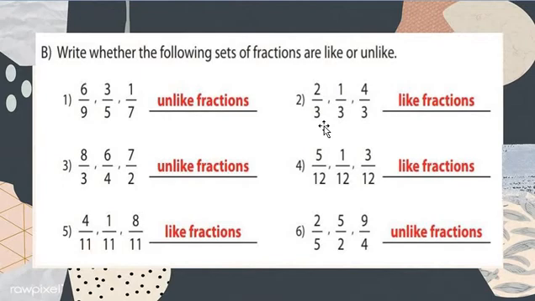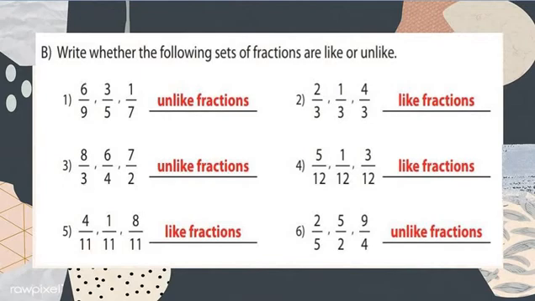See here, all the denominators are 3, 3, 3. These are all the same. So same denominators are called like fractions. Understood, my dear students?